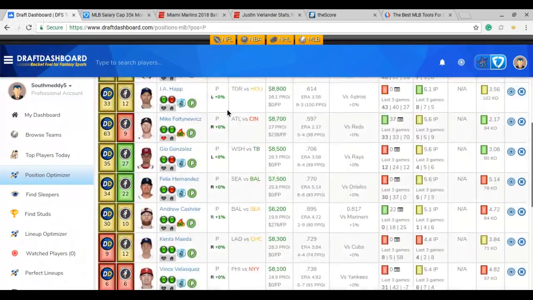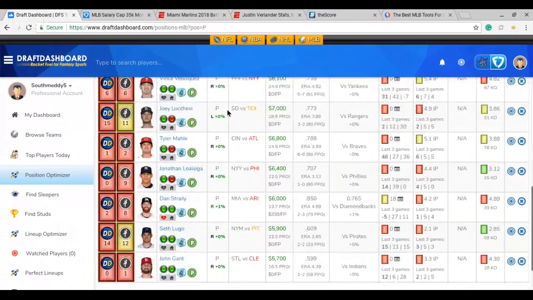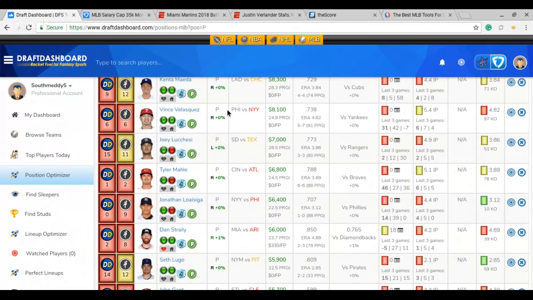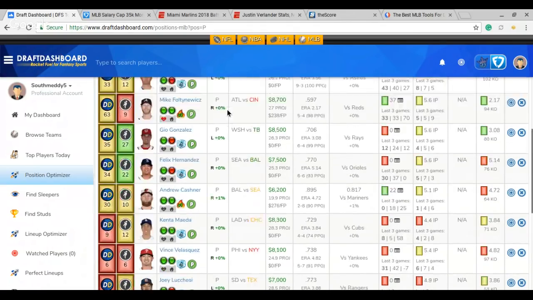But for the most part, we got some really bad pitchers on the slate here. John Grant, he should get lit up a little bit. Lugo, he was hot, but then he's not as good as he used to be. Straley should get lit up. Jonathan, I'm going to say his last name. He's been half decent. We'll see. Philly did pretty good last night. Tyler Mahle, he's been pitching pretty good, but matchup favors Atlanta here. And then you got Vince Velasquez. Definitely, a lot of people like the Yankees here tonight.